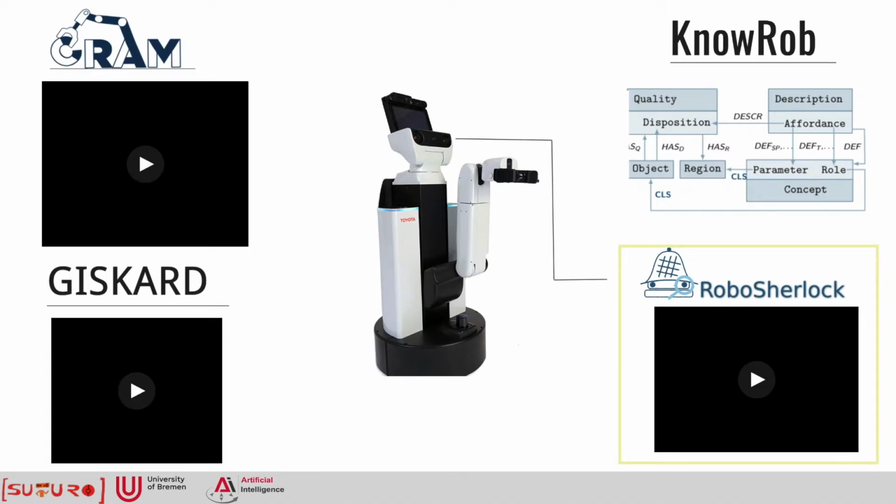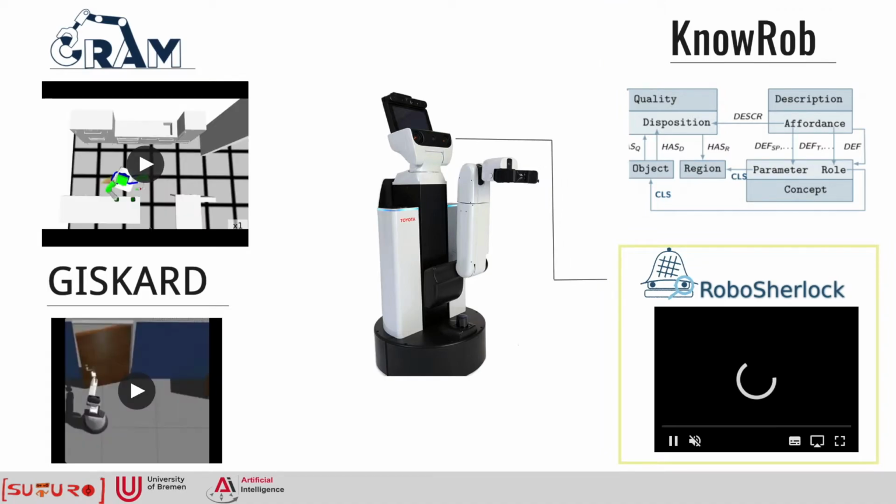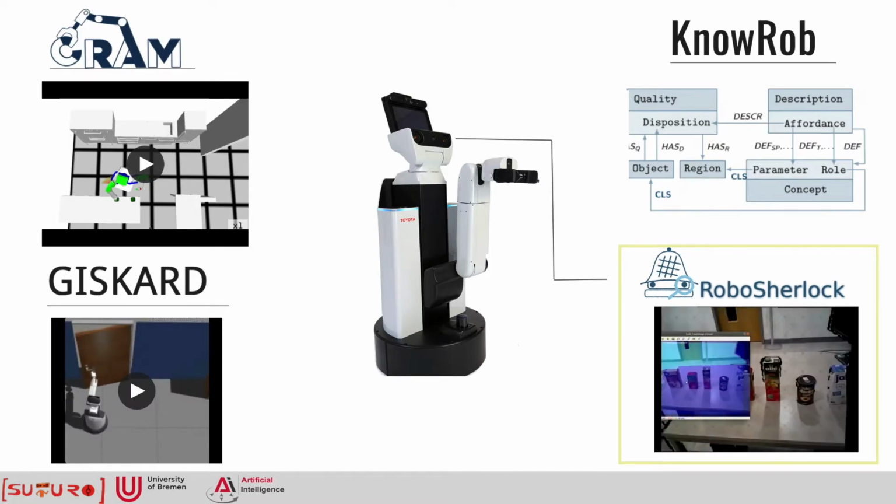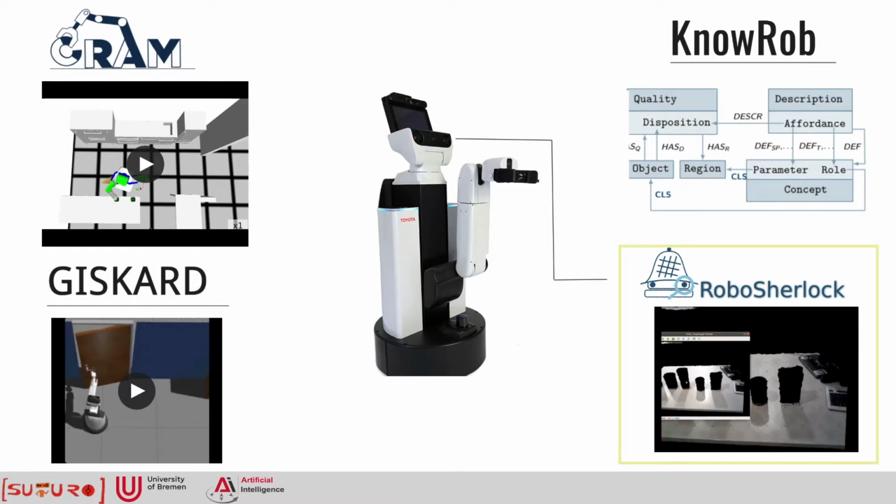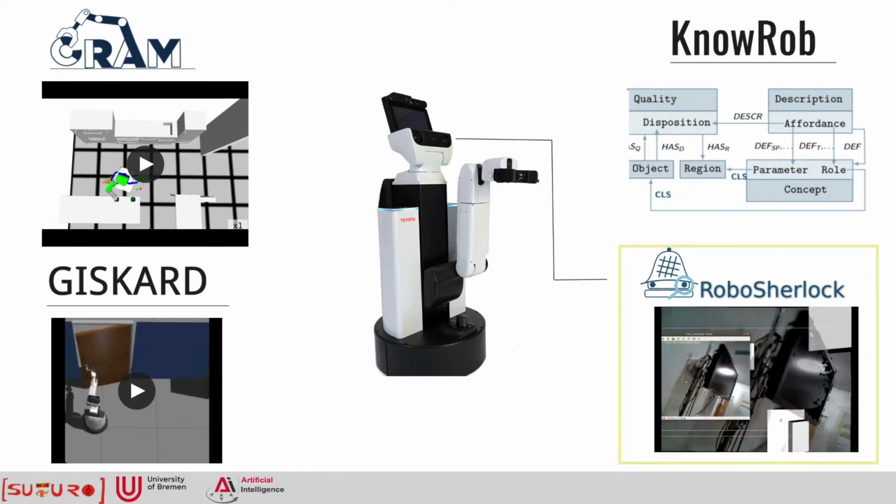RoboSherlock is an open-source framework for cognitive perception. It allows the creation of different perception pipelines to appropriately handle a wide range of scenarios. Internally, it is based on the Unstructured Information Management Architecture (UIMA). The different computational units are implemented as annotators, which can be seen as experts for a given perception task. The results of those experts are then combined to find the best solution. Annotators are currently implemented with the usage of OpenCV and PCL libraries.